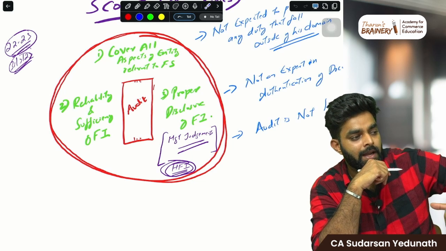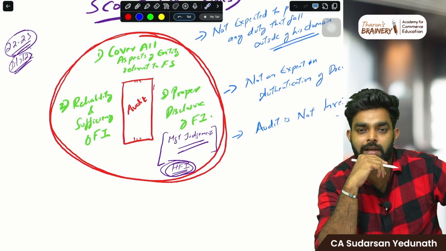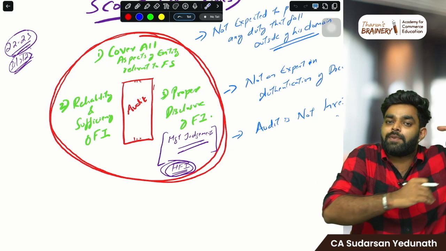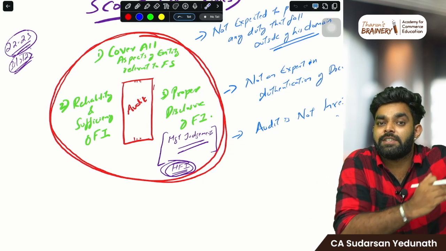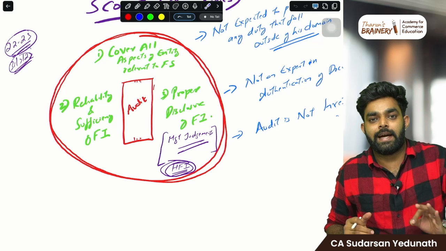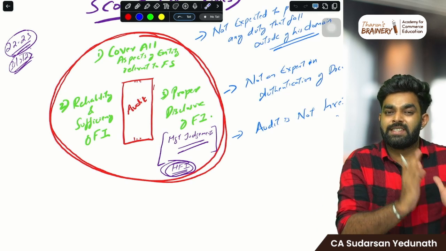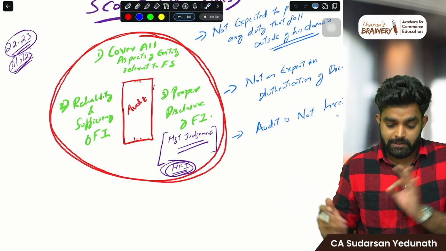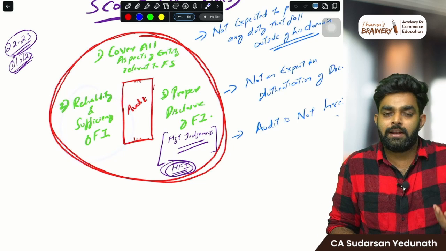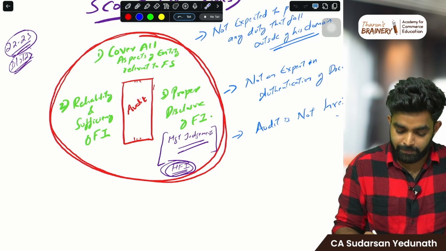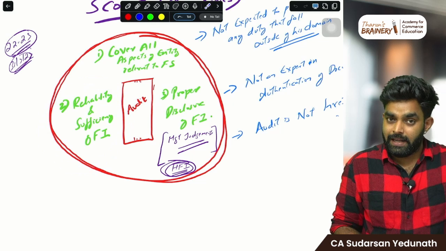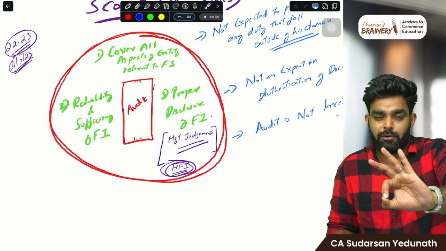Give me your bank account, let me check whether money has gone to the creditor. So you ask for another evidence. That is what we call sufficiency. Till you get satisfied that 10 lakh is correct, you can ask for more evidences. That is what we call sufficiency, the quantity of evidence. Reliability is obviously like quality of evidence. Can we rely on that? So make sure of reliability and sufficiency of financial information.